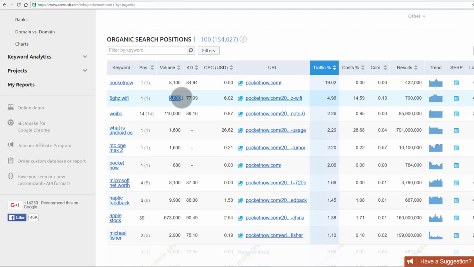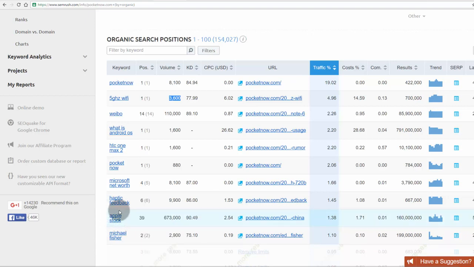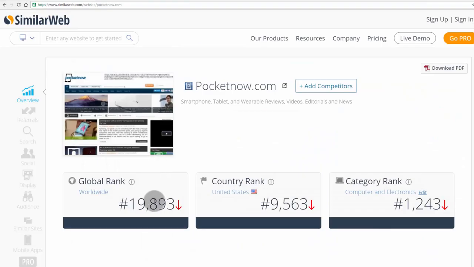You need to concentrate on keywords which bring in at least 10,000 visitors a month. For example, Microsoft net worth, haptic feedback, Apple stock. But you need to see one more thing. If you target Apple stock, then the chances of getting onto the first page are very low, because PocketNow, which is a website ranking under 20,000, should have a domain authority above 70 to 80.